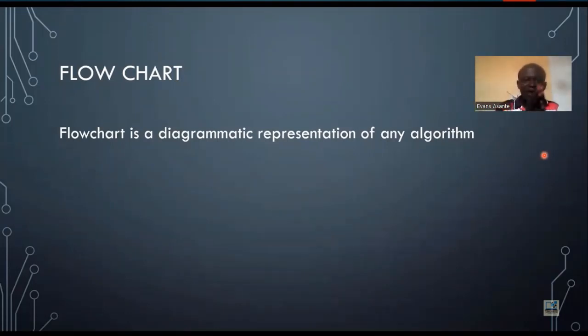That is why there is a need for a flowchart. There should be a diagram of any representation of algorithm. So in planning our algorithm, after writing the text, we will have to plan a diagram, and in representing it in the diagrammatic representation, that is what we normally refer to as a flowchart. So the diagrammatic representation of any algorithm is a flowchart. So please, you have to know the difference between algorithms and flowchart. It can come in your exams.